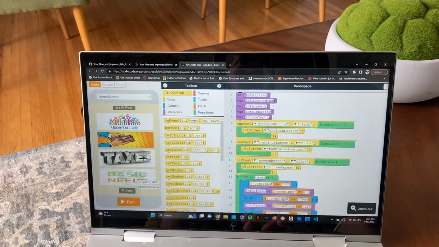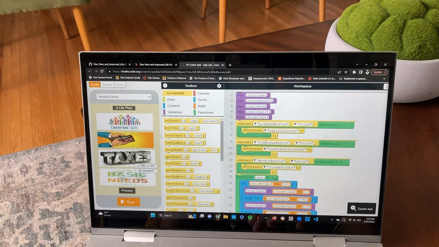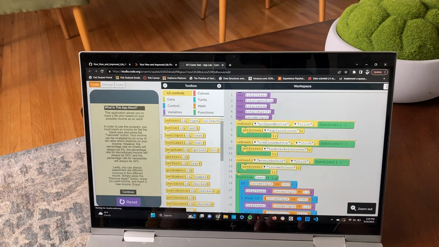Now, this was the first version of it, okay, that I did in 10th grade. So pretty straightforward. This is something that calculates your income, it calculates your taxes, charity, you can kind of see from right here. It's kind of giving you a preview. So if we run it, you proceed, and it would tell you how this works. It allows you to have a possible life plan based on your income.